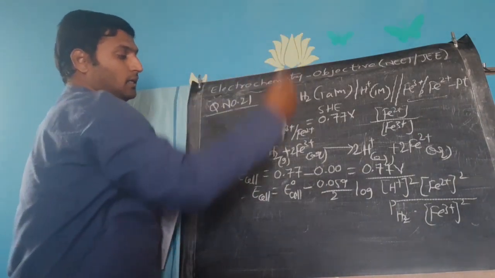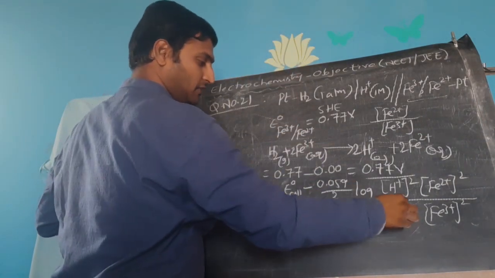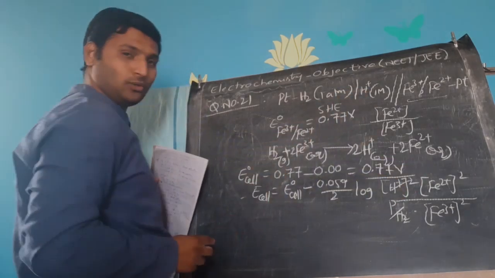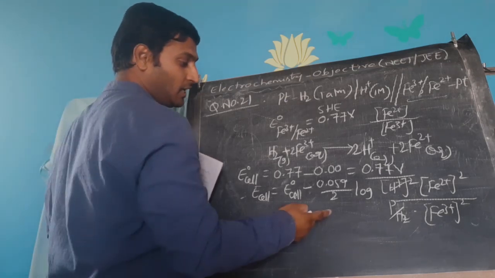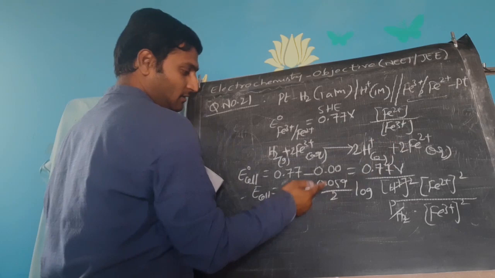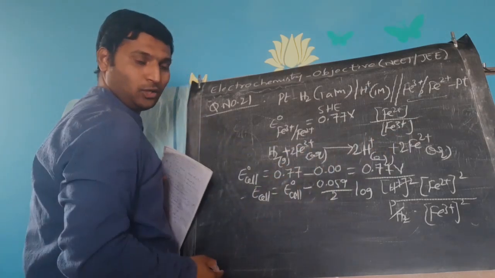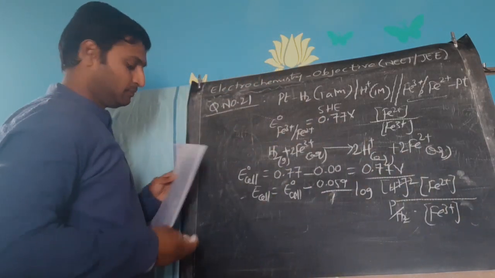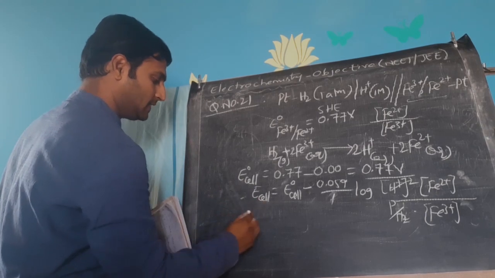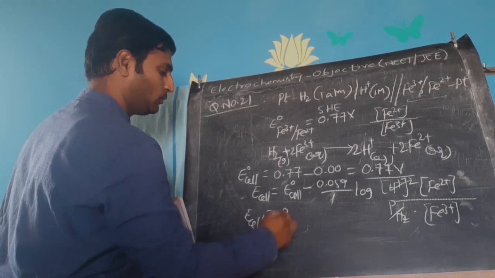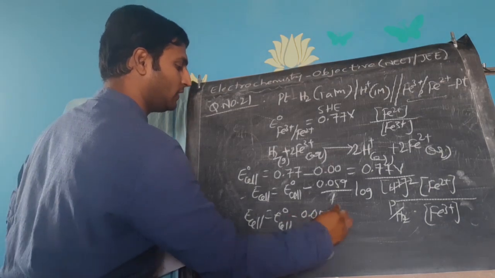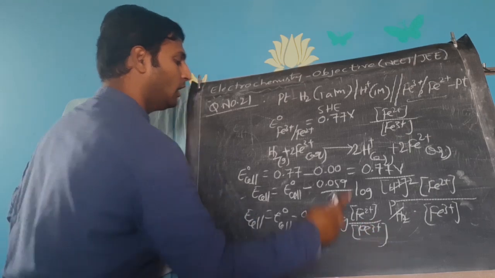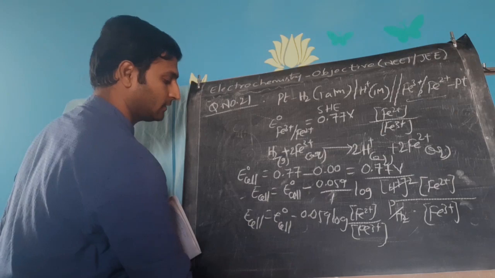Now you observe. He said 1 atmosphere, so this goes off in the expression. H plus concentration is 1 molar, and 1 square is 1, so this also goes off. And one more point to be noted: 0.059 by 2 comes because there are 2 electrons in total, whereas if I take this one, I can remove these squares so that I get what I need. So I can write the final expression as E cell is equal to E naught cell minus 0.059 log of Fe2 plus concentration by Fe3 plus concentration. Now what I need is this ratio, right?